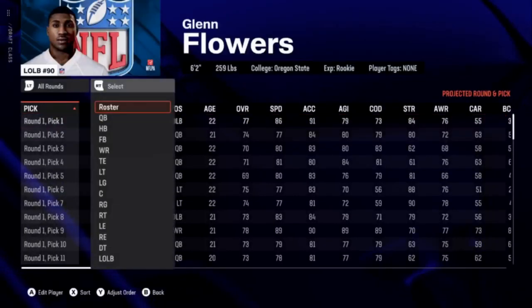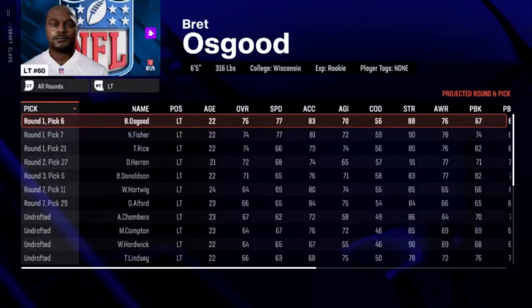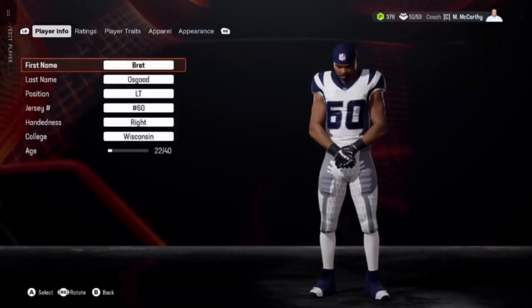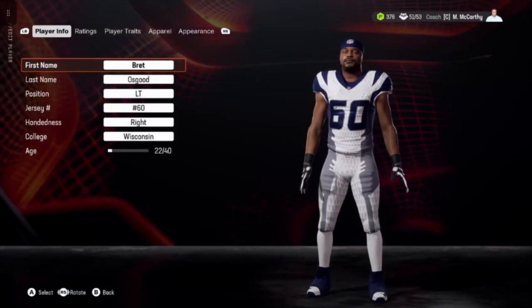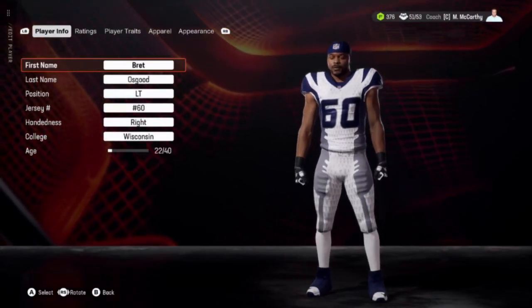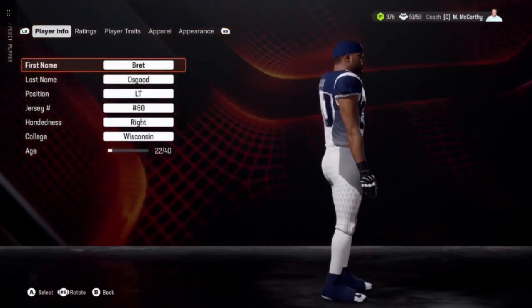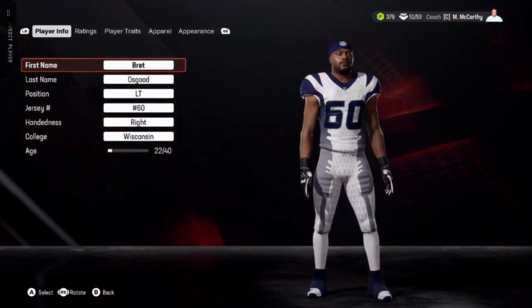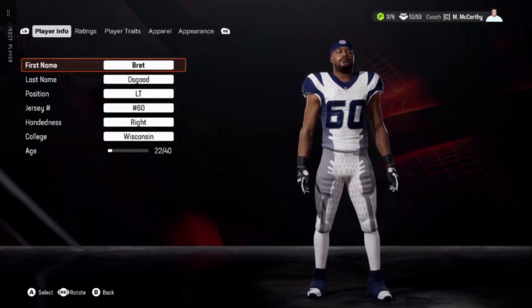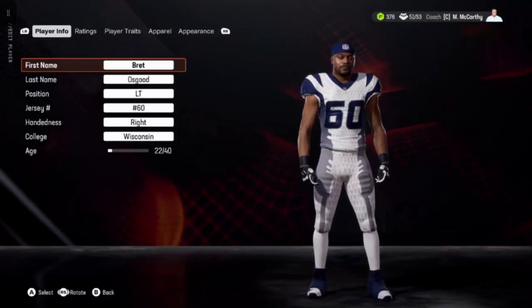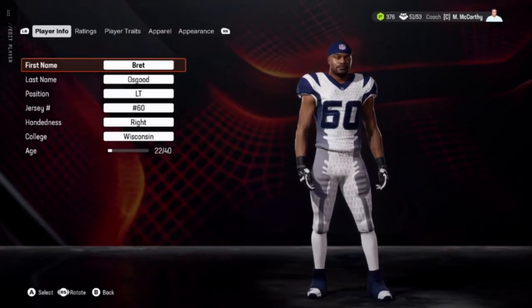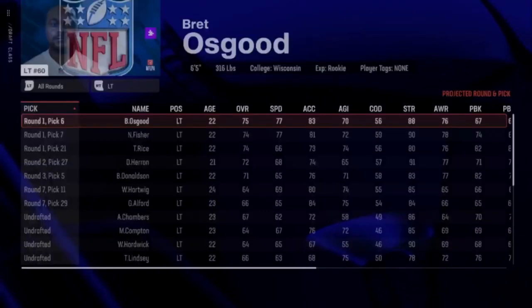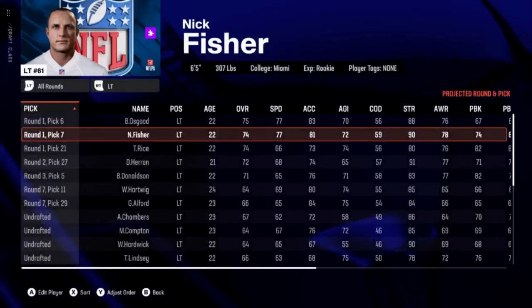Their build is like a wide receiver. This wasn't even like this before. Before, whenever you edited the size that they went down to, that's what they were. But now, I don't know if they tried to patch something and just made it worse or what, but it is so bad when you import these players into your franchise, they look like wide receivers.